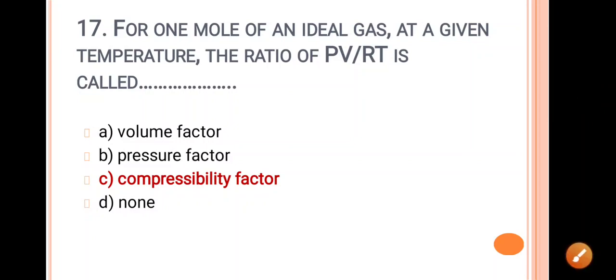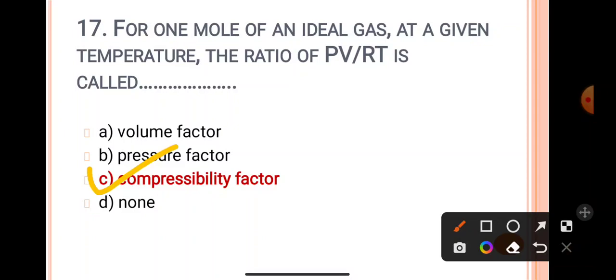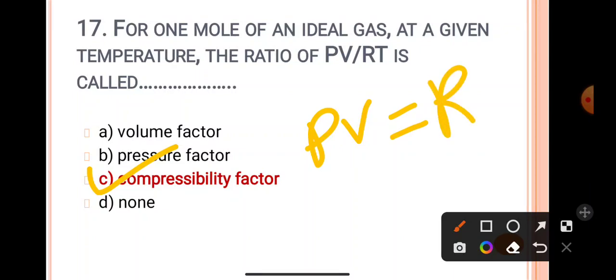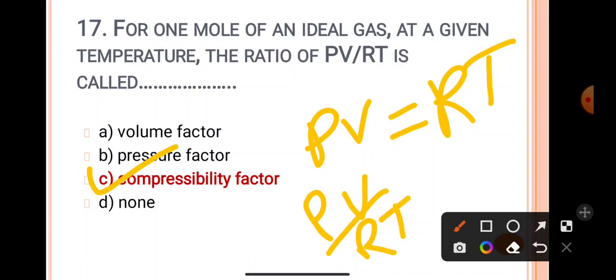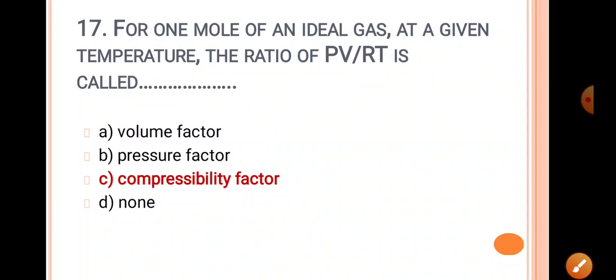For 1 mole of gas, n will not appear, only RT remains. So PV divided by RT is declared as the compressibility factor, which is indicated by Z. So the answer is compressibility factor.